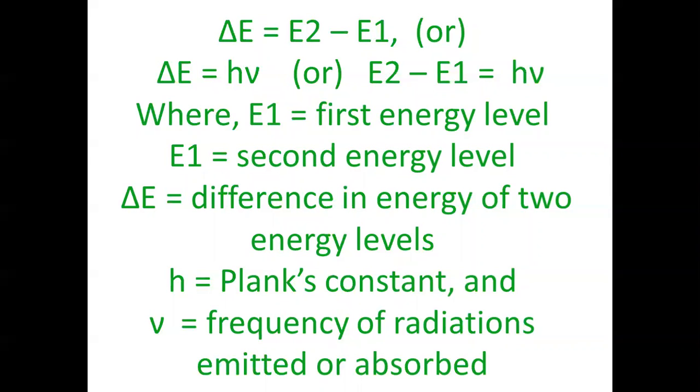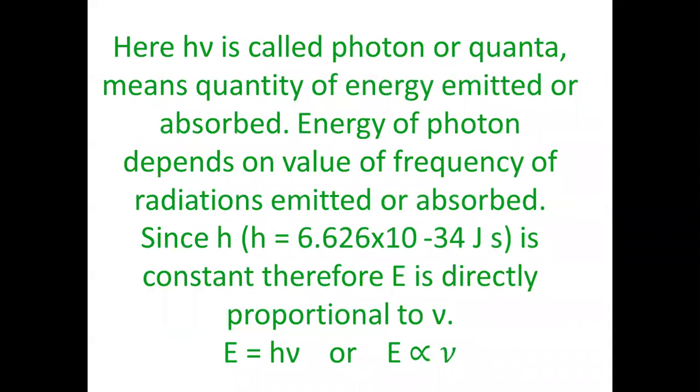It is nothing but E2 minus E1 is equal to h nu, where small n refers to a whole number and will have values 0, 1, 2, 3, etc. E1 is the first energy level, E2 is the second energy level, and the difference is delta E. As I told you just now, it is equal to nh nu or h nu.